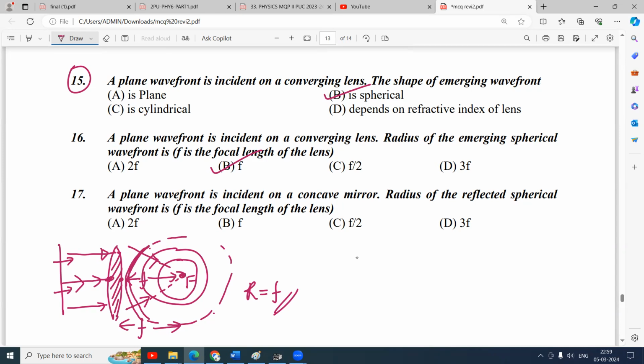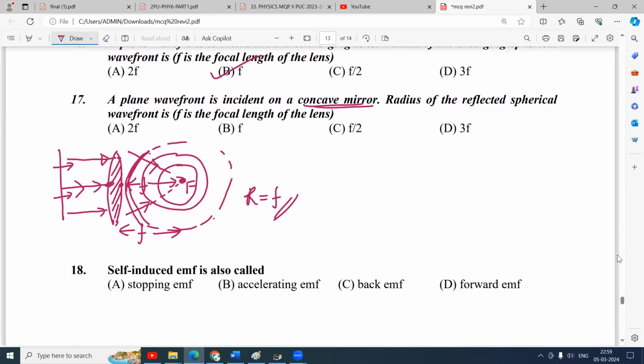Then, a plane wavefront is incident on a concave mirror. We take a concave mirror, which is bent like this, and incident a plane wavefront on it. After reflection, the secondary waves from the center will reach the mirror a little late, whereas these waves will reach the mirror a little earlier, because the mirror is bent with a concave surface like this.